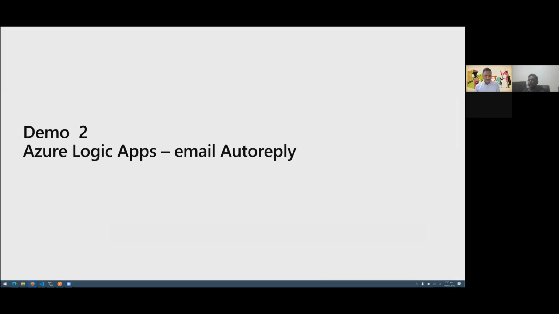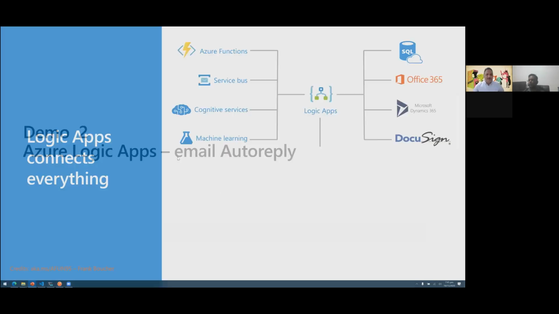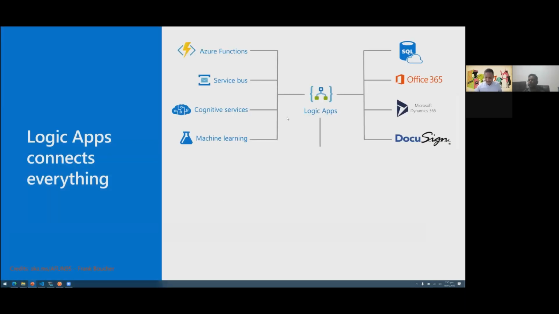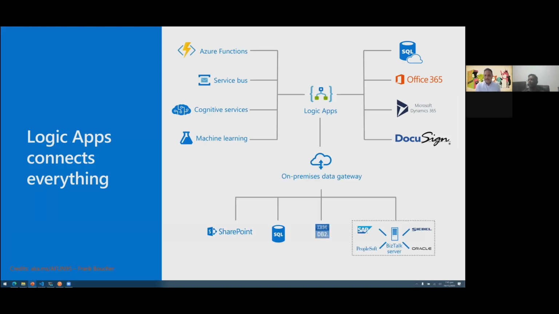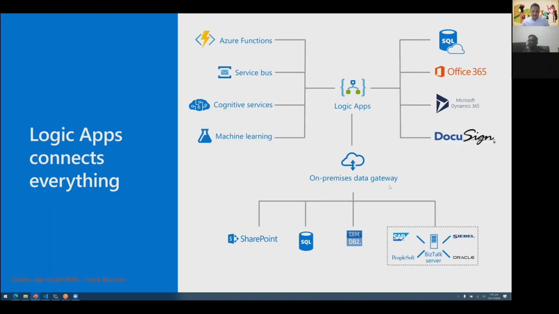So that was about the email auto reply using the Logic App. As we saw, Logic App is like integration as a service, and it can connect to Azure services. It can also connect to other third-party services, and it also has these enterprise capabilities where using the on-premise gateway, it can also connect to the on-premise sources. So this can be a very handy tool when you want to connect all these software as a service services and you want to build some workflows using a visual designer.